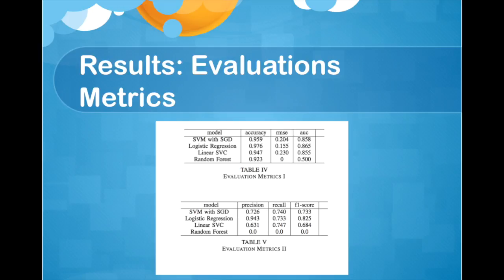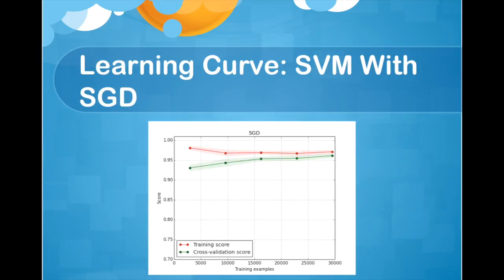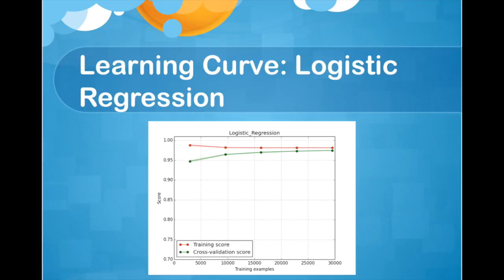A learning curve is a plot of training and cross-validation error as a function of number of training points. The distance between the training error and testing error will show overfitting, variance, and bias in modeling. The SVM with SGD has very small gap between training and testing error, meaning very low overfitting with low variance. The logistic regression has the best learning curve, and the overfitting is almost negligible and very beautifully converged. This is very supportive of the evaluation metrics for logistic regression.